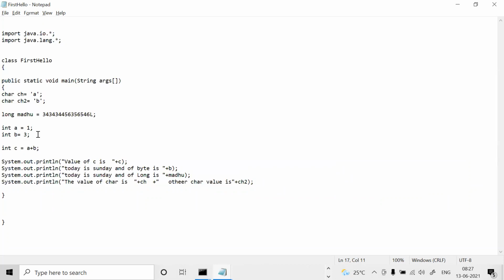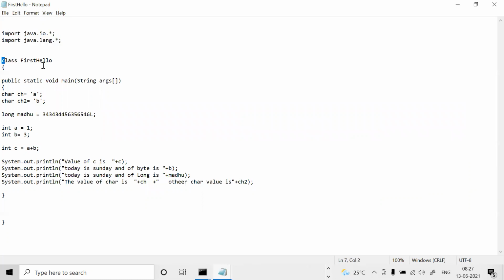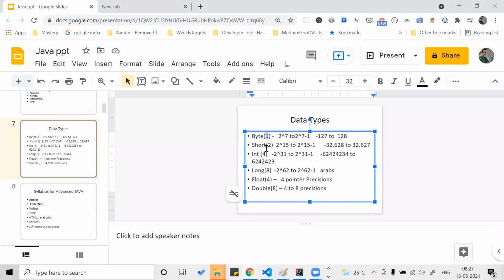How you calculate the space is that it's not the file size. Because of this integer you are taking 4 bytes, because of long 8 bytes. So you need to calculate how much space the whole source code takes. I'm not sure how much it takes, but the data types surely take: byte takes 1 byte, short 2 bytes, integer 4 bytes, and 8 bytes for long and double.